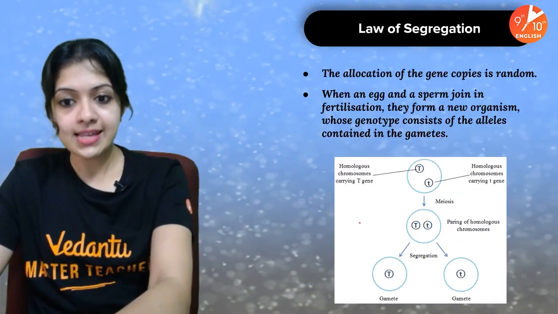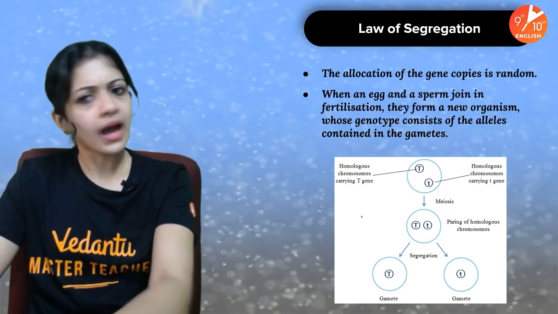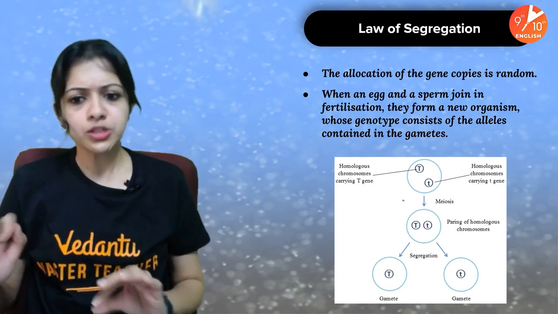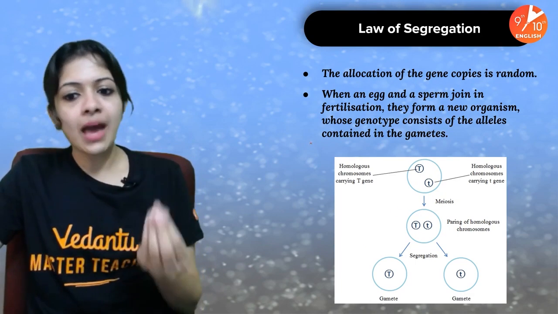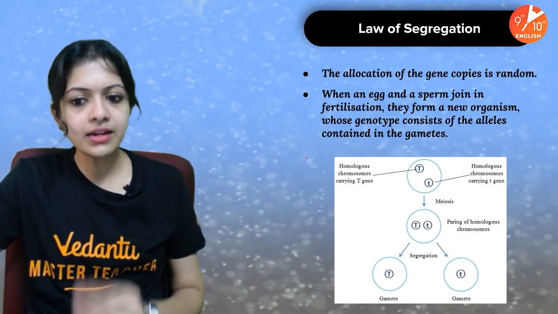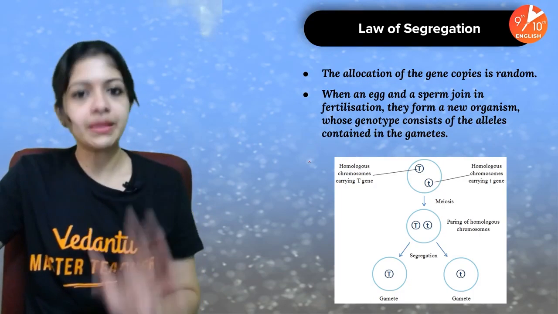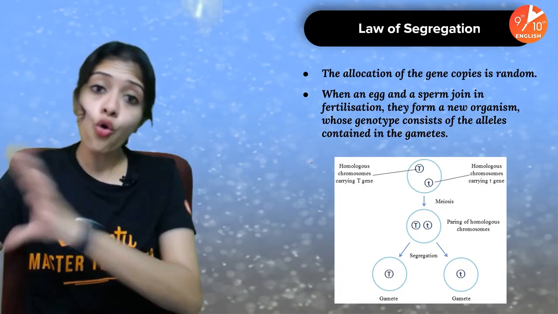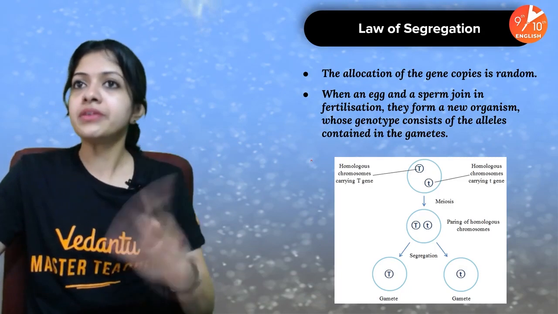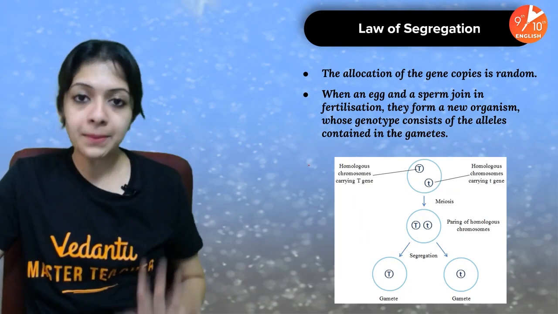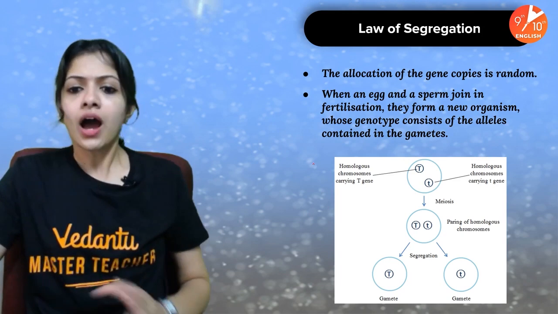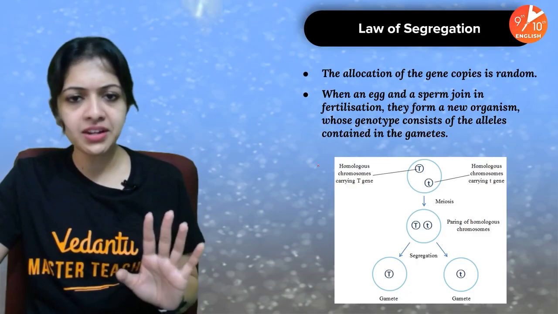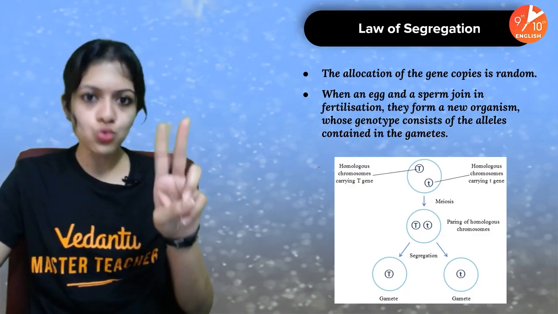Another point I can tell you is the allocation of gene copies is random, which means randomly a gamete can have either the capital T allele here or the small t allele here. It doesn't matter. There are no hard and fast rules for this. But overall, even if 100, 200, or 1,000 gametes were produced, regardless of the ratio, overall there would be two types.